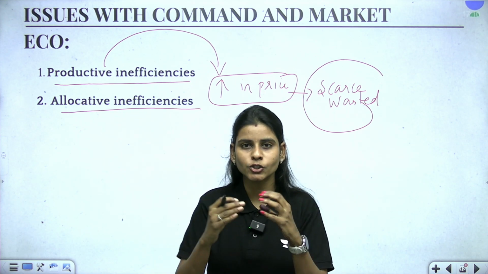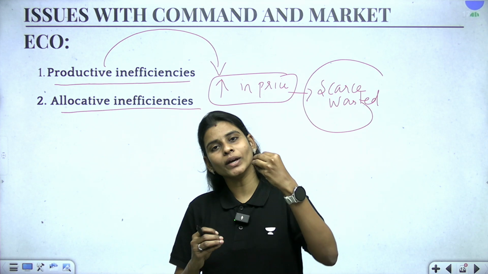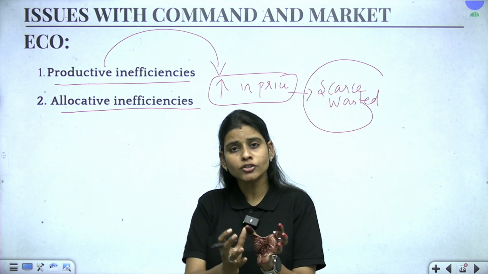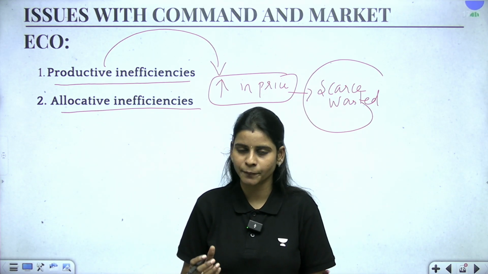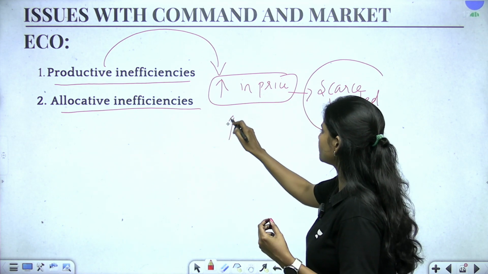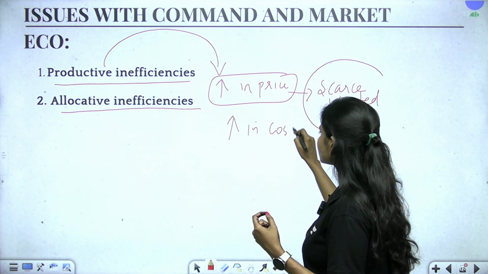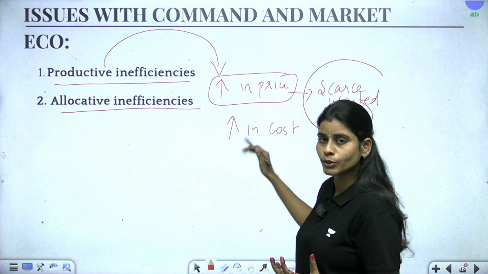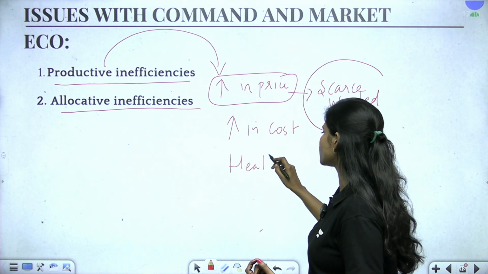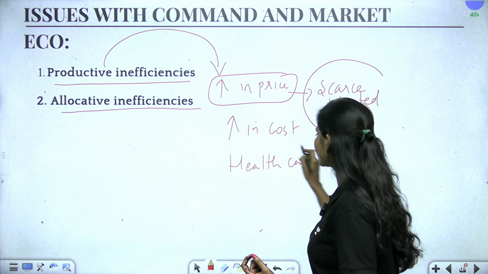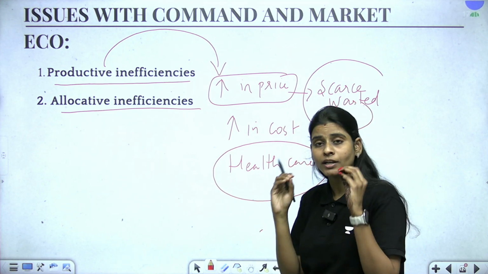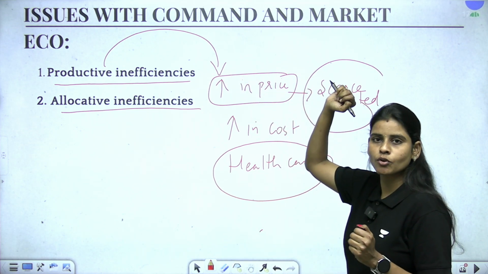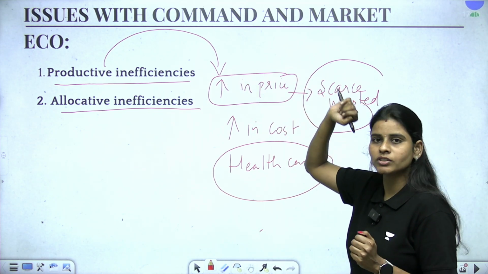So since the competition is very less, they take very little care to optimally utilize the scarce resources, so that the cost of production is becoming very, very higher. So because of increase in cost of production, the increase in cost of ambulance service, hospital bed, everything occurs, as a result of which this healthcare altogether is witnessing a very high price. Okay, so this is something not happening because of demand, but mainly because of inefficient utilization of resources. So this is one of the issue with it.